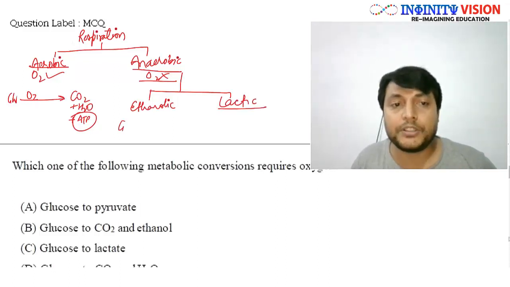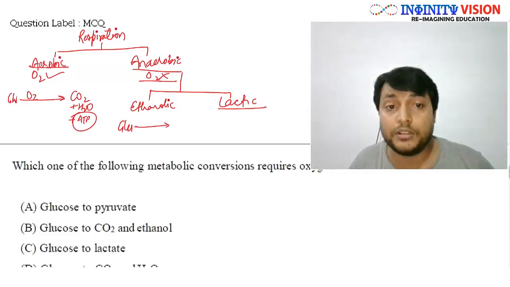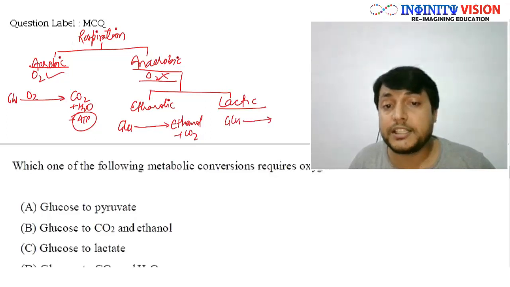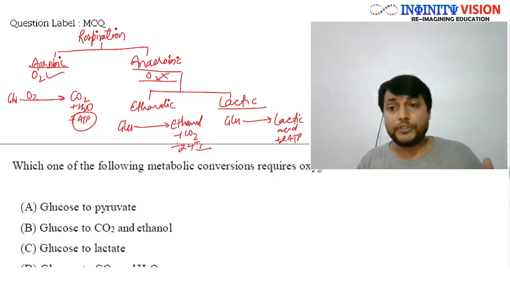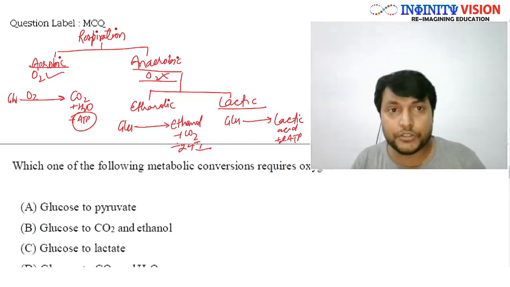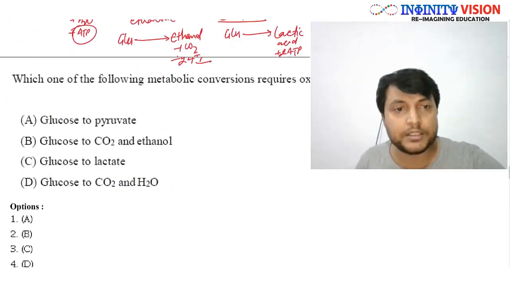In ethanolic fermentation, the glucose is oxidized in the absence of oxygen to produce ethanol plus CO2. In lactic, glucose is oxidized in the lack of oxygen to produce lactic acid only. Here also 2 ATP is produced per glucose molecule. Now if you have this knowledge of respiration, we can answer this question.